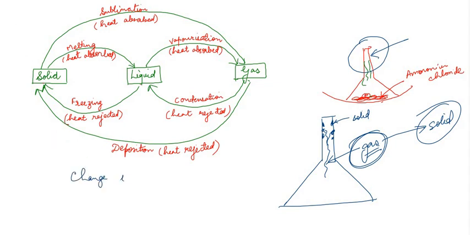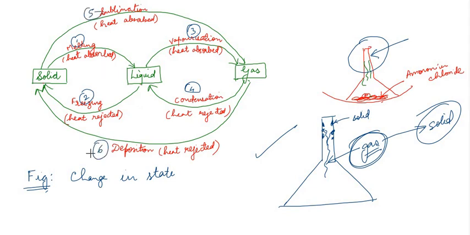So this is the entire thing which is summarized in this topic. We can name this figure as change in state. This figure comes very often, too often in your exams. Okay, change in state. इसको अच्छे से लिखना. I think this is clear. Now what is the next thing that we have to do? We have to study the definitions of all these terms. How many terms we have studied? Melting, freezing, vaporization, condensation, sublimation and deposition. So there are 6 definitions which you have to study.